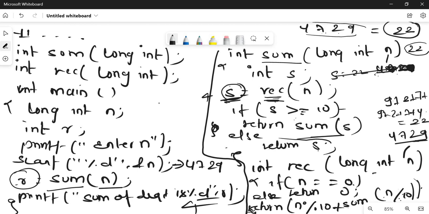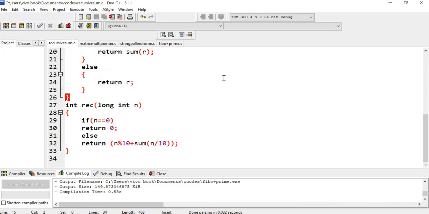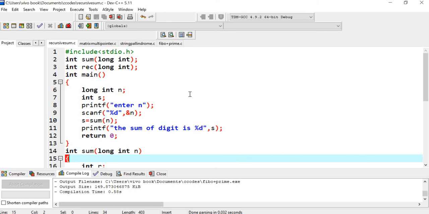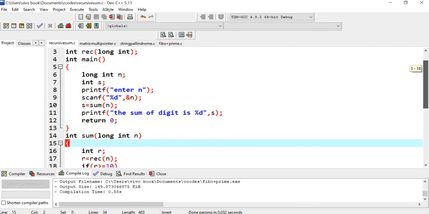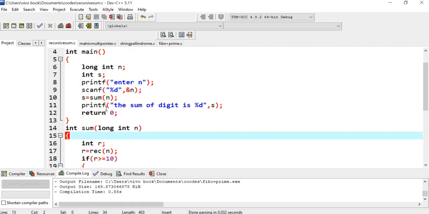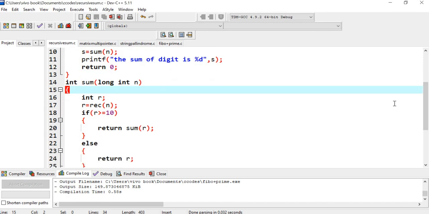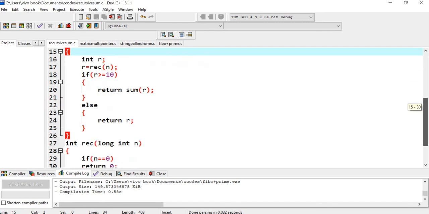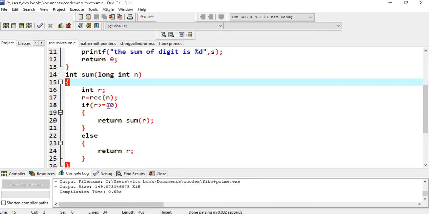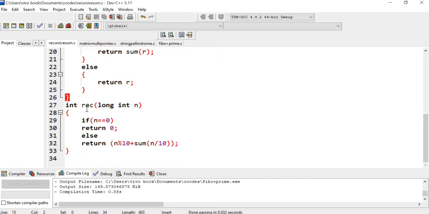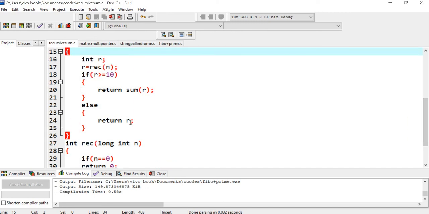Okay, so the same code I have done here. If you see, the same code I have executed here. Please see the code once. I have a main function, and after that I have written a sum function. If you see, it is a recursive function, because here this sum function is calling itself. Actually, this is not a recursive function because it is calling sum, not itself. So this is not recursive, but the recursive part is here. So in a program you can use a recursive function anywhere.